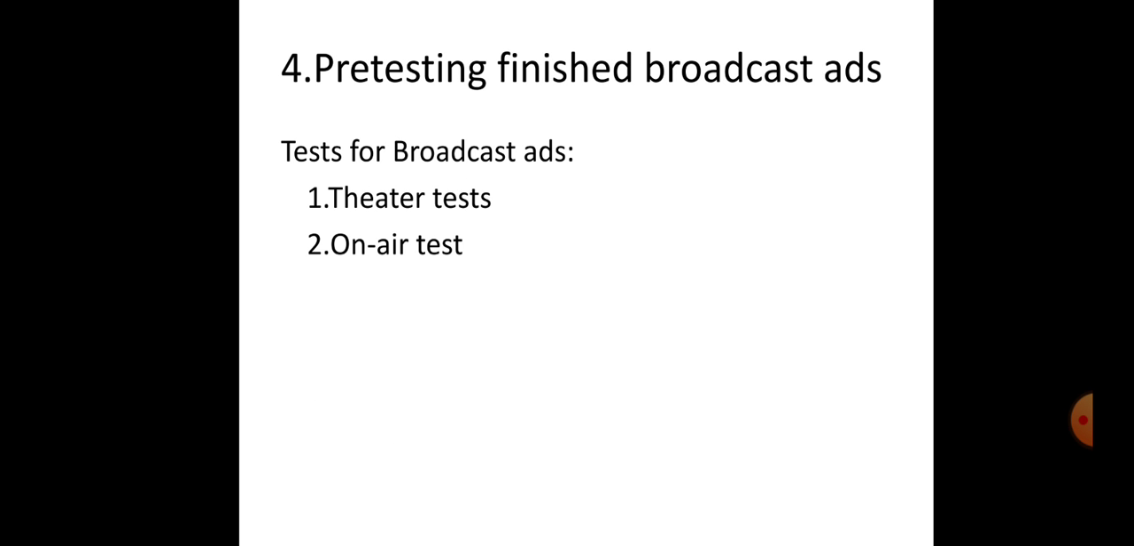Last one, pre-testing finished broadcast ads. So tests for broadcast ads are theatre tests and on-air tests. Theatre testing. It is a laboratory method. Participants are invited to view pilots of proposed TV programs. Standard programs are used as audience response can be compared with normative responses established by previous viewers. Sample size ranges from 250 to 600 participants.